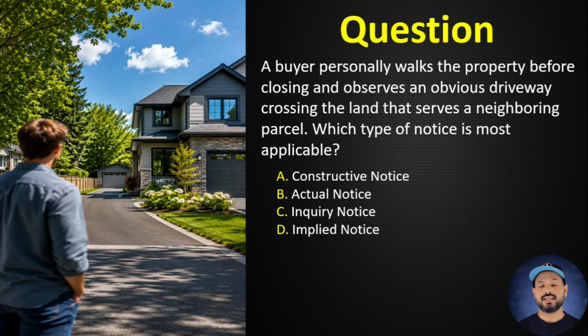Question number 17. A buyer personally walks the property before closing and observes an obvious driveway crossing the land that serves a neighboring parcel. Which type of notice is most applicable? A. Constructive notice. B. Actual notice. C. Inquiry notice. D. Implied notice. Correct answer B, actual notice. Personally observing a condition gives the buyer actual notice of its existence.